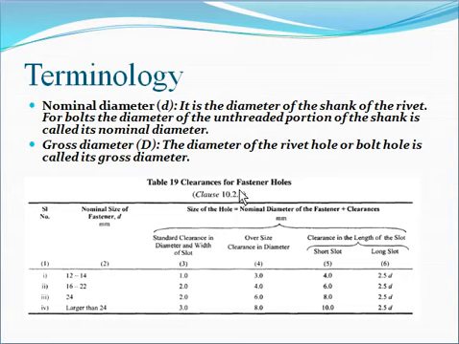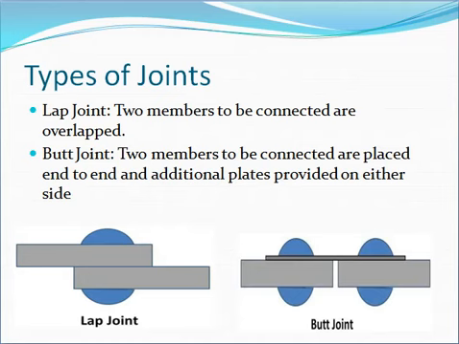This table is given in the IS code, table number 19, clearance of the fastener holes. It is given in IS 800 2007, table number 19, on page number 73. Here the different diameters are given, and here the clearance is given, what clearance we have to use.